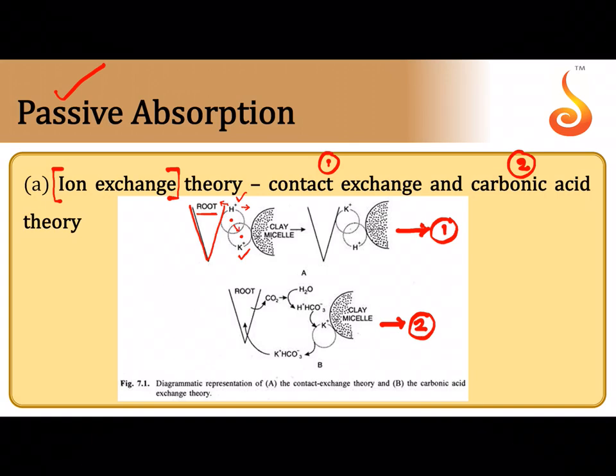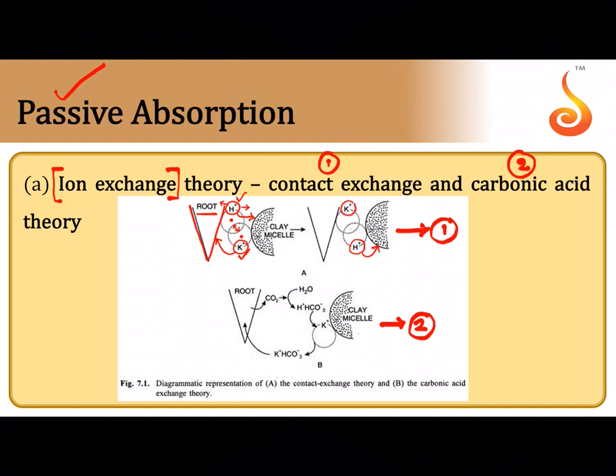Notice here there is overlapping between the oscillation volumes. When the oscillation volumes overlap, see how K plus, which was on the clay micelle, has moved onto the root surface, and H plus has now made its contact with the clay micelle. H plus was earlier adsorbed onto the root, now it is adsorbed onto the clay micelle.